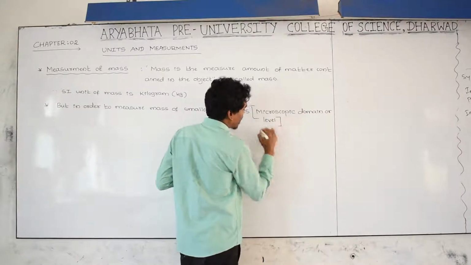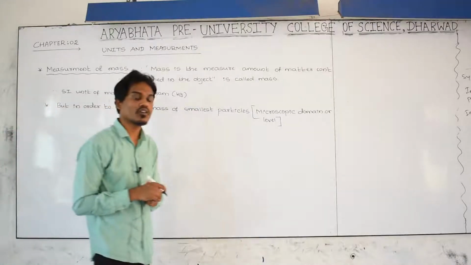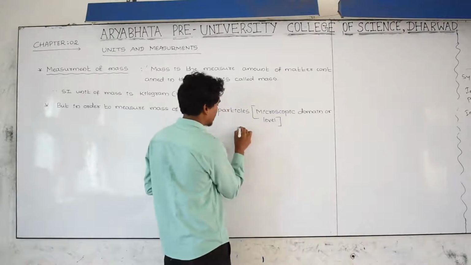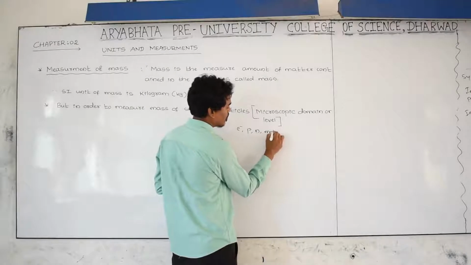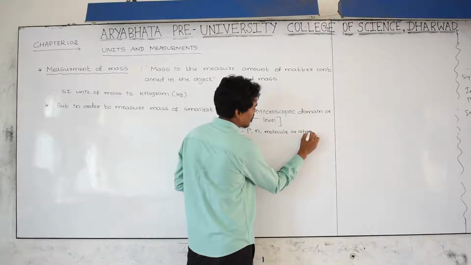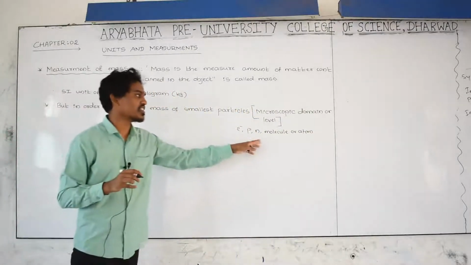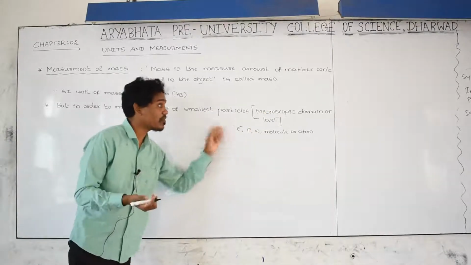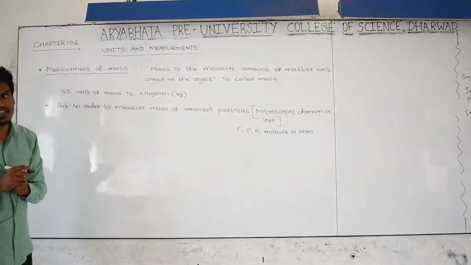Which microscopic particles can there be? A molecule, an atom, an electron, a proton, a neutron, etc. For example an electron, a proton, a neutron, a molecule, or you can take an atom etc. These have very negligible mass, that's why we call these microscopic particles or smallest particles. In order to measure the mass of these particles, the kilogram is not a convenient unit.